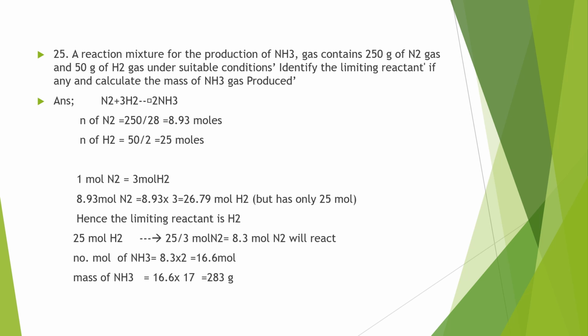So we can calculate the number of mole of ammonia. According to the equation, 1 mole of nitrogen gives 2 mole of ammonia. So 8.3 mole of nitrogen will give 8.3 into 2 mole of ammonia. That is 16.6 mole. For calculating the mass, multiply it with the molecular mass. For ammonia, the molecular mass is 17. So we'll get the answer.